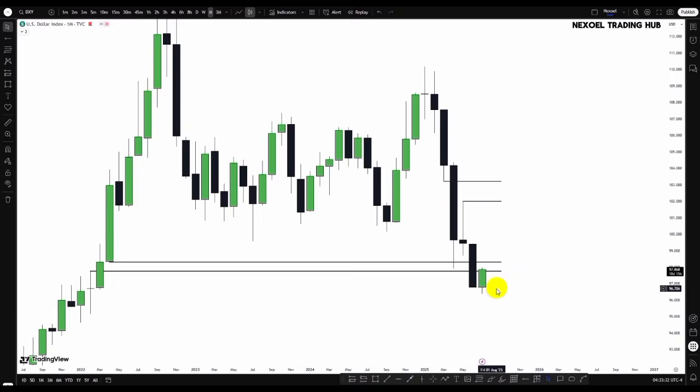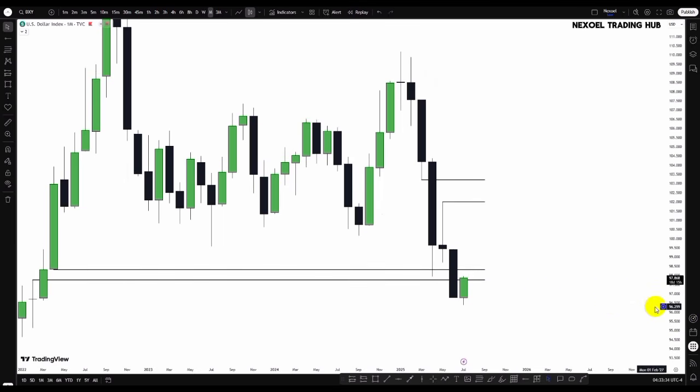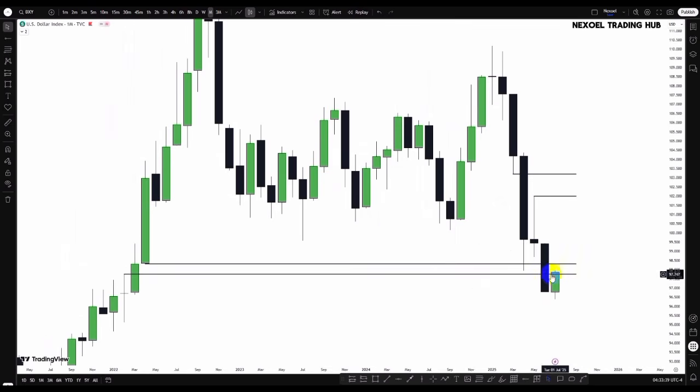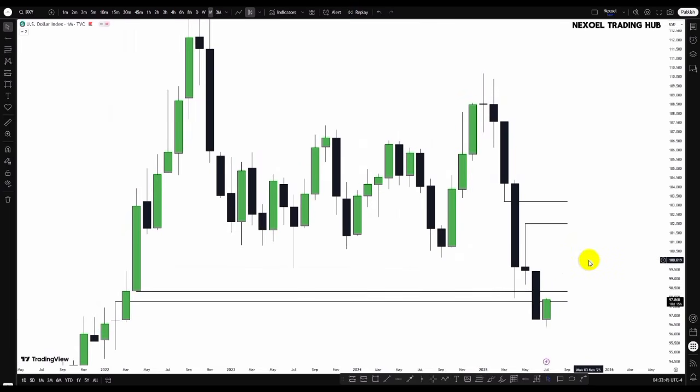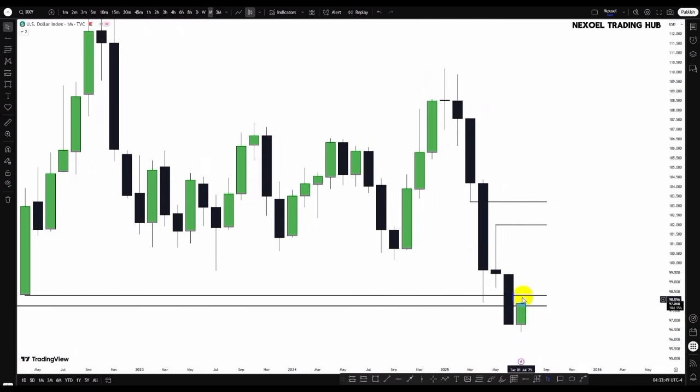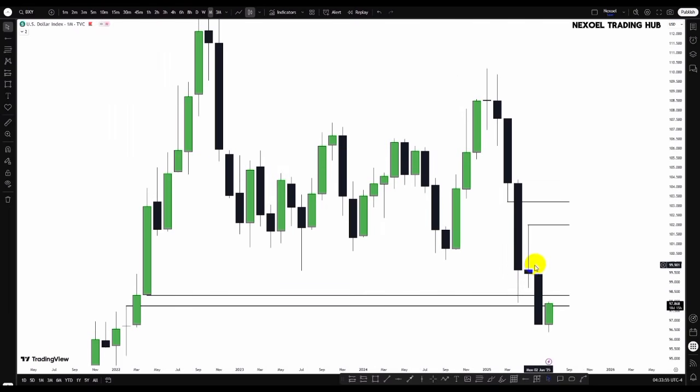So now we can see that in the month of July, which we're still in, price has traded to the upside, but is yet to even trade higher into the consequent encroachment of the monthly inversion fair value gap. So for the coming week, we're still looking forward to the possibility of bullish movements before any form of bearish movement to the downside, or we could see price continue bullish to the upside.